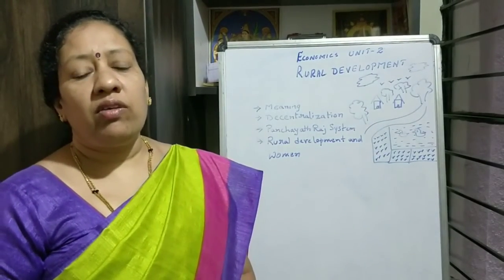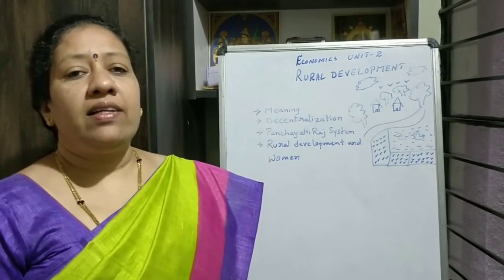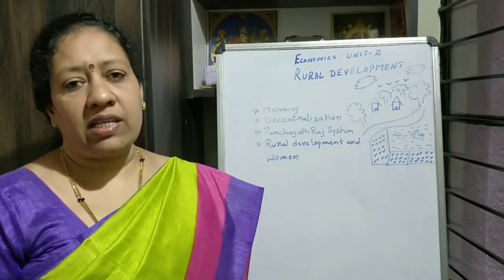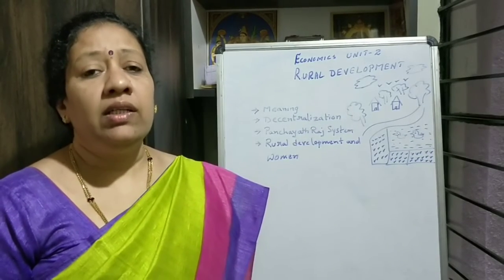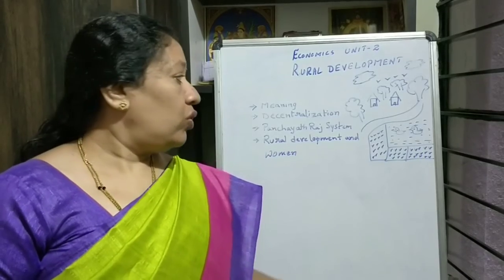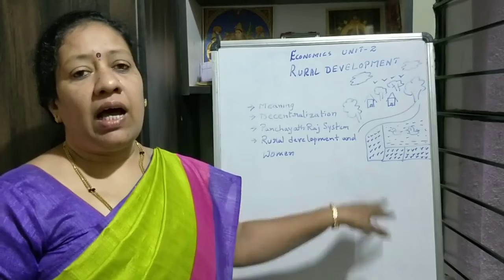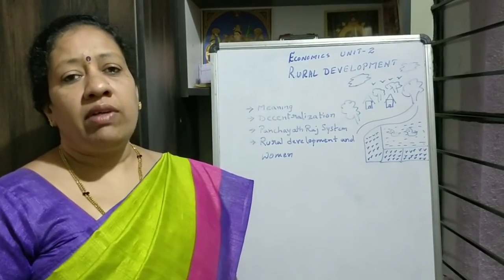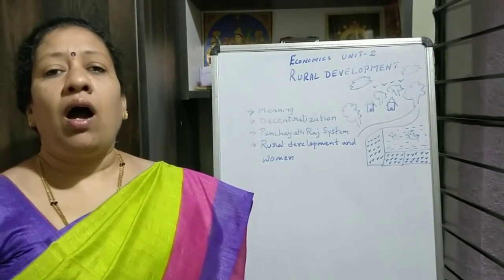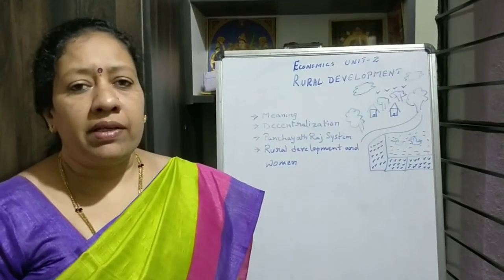So still now in our country maximum people are depending on agriculture, and the village areas are completely depending on agriculture and byproducts of agriculture only. So maximum villages are not yet developed in our country. In this lesson we are going to learn about how rural development has taken place from independence till now.